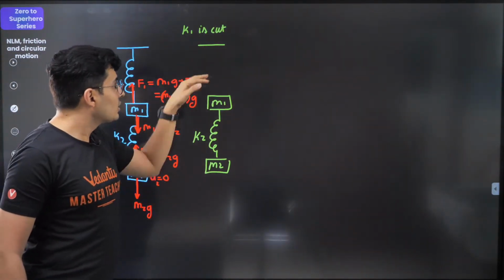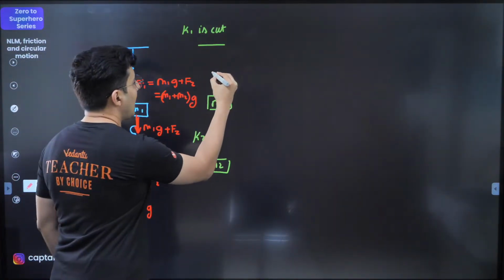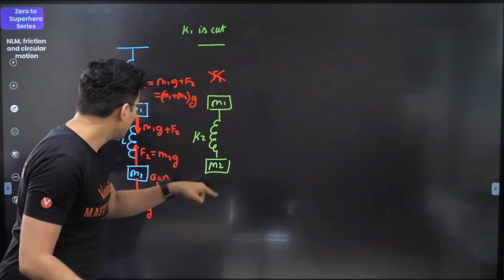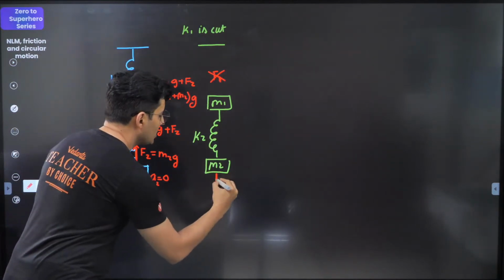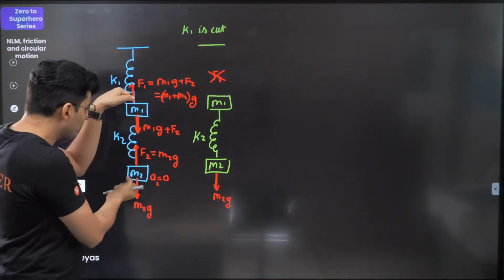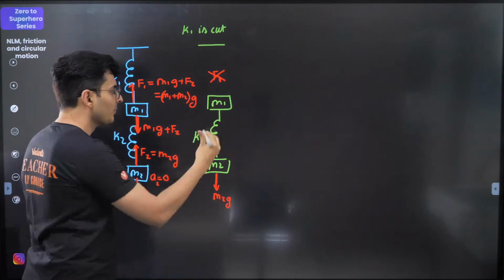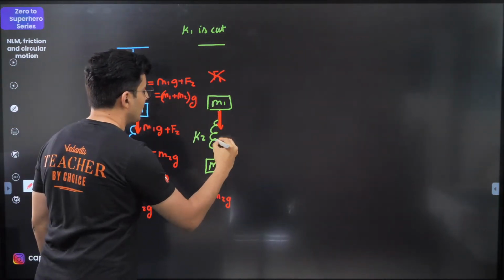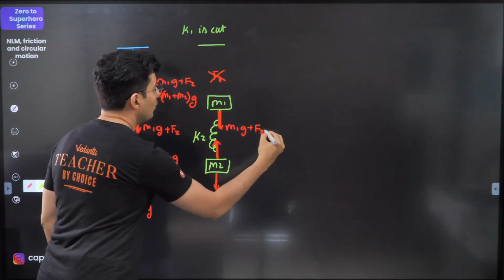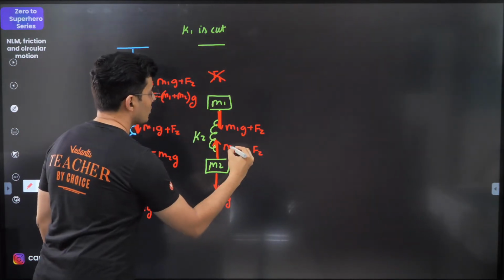Now what happens is you have cut the upper spring. So this force will vanish. That's it. F1 will become poof, gone. But other forces remain. Like M2G will remain. These forces will not change because the spring will take some time to compress or relieve its extension or change its length. So these forces are still going to be there. So M1G will be there, even F2 will be there, and even M2G, which is equal to F2, will also be there.